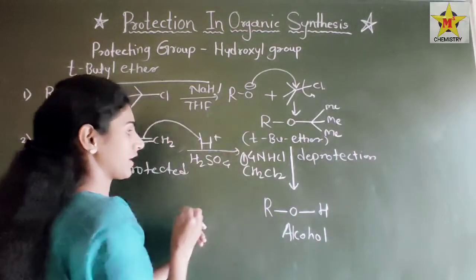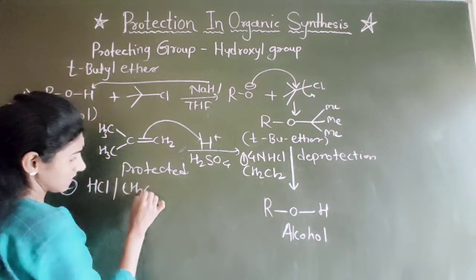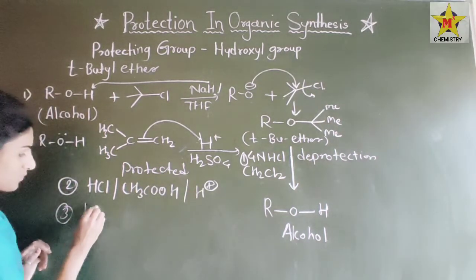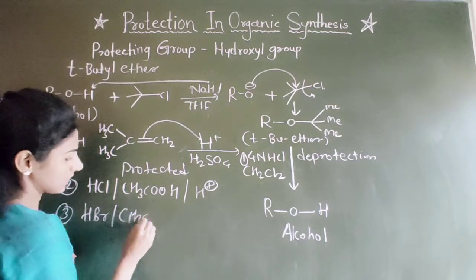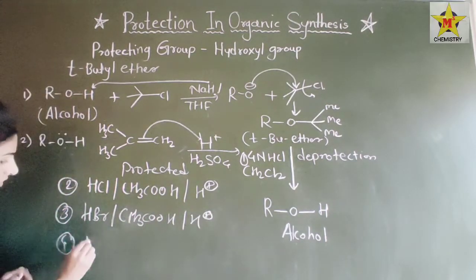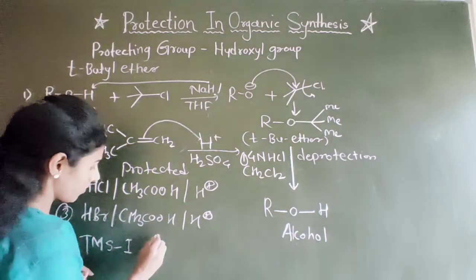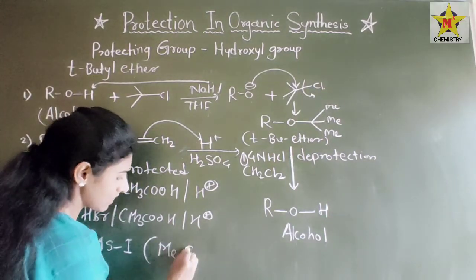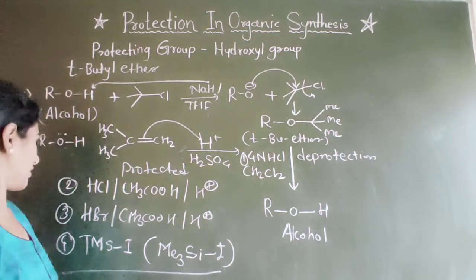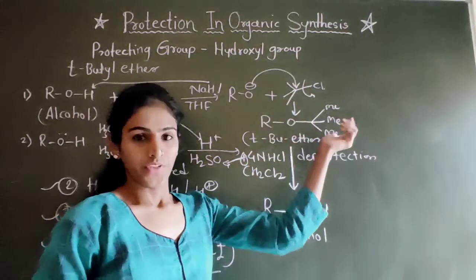This is one deprotecting reagent. The second one is HCl in acetic acid along with hydrolysis. Then HBr in acetic acid along with H plus or hydrolysis. And one more is trimethylsilyl iodide, which we can write as Me3SiI. These are the four ways to deprotect tertiary butyl ether.